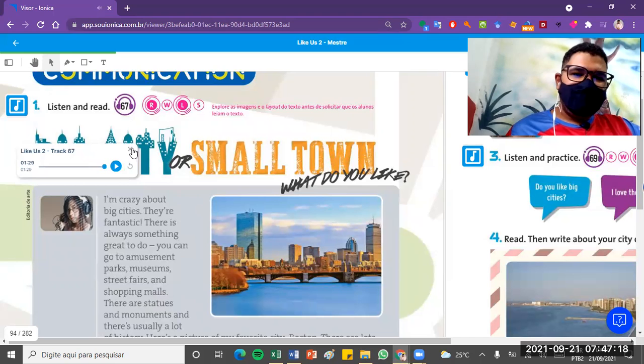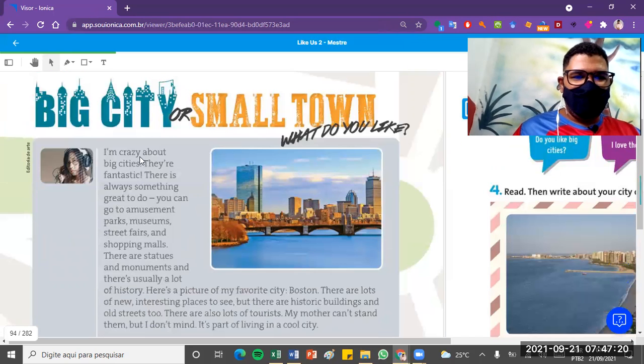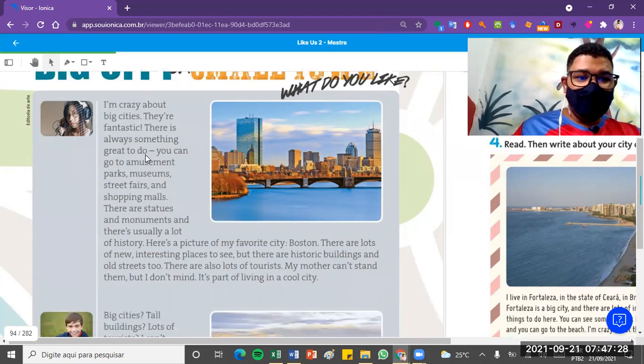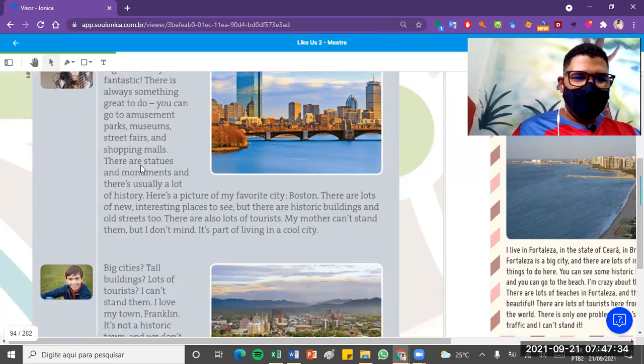Let's now read the text. So here we have: I'm crazy about big cities. They're fantastic. There is always something great to do. You can go to amusement parks, museums, street fairs, and shopping malls. There are statues and monuments. There's usually a lot of history.